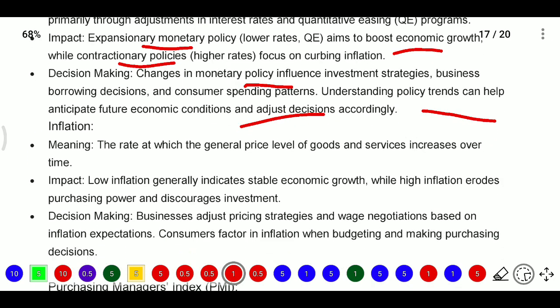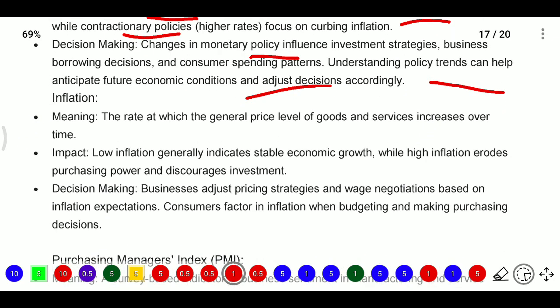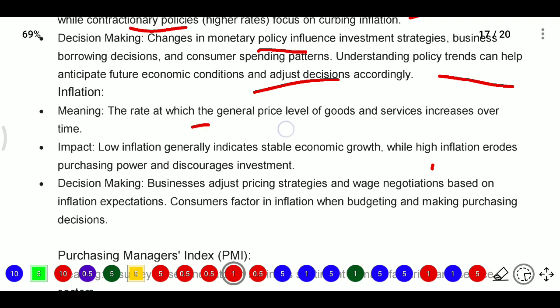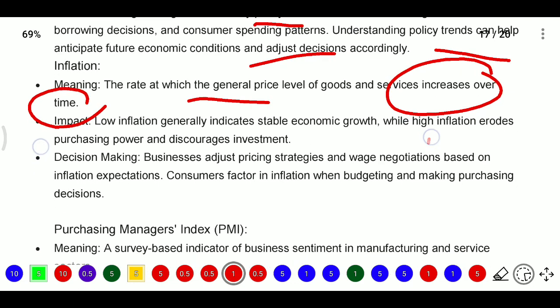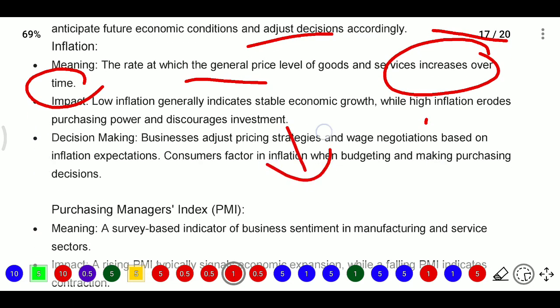Next, after that, inflation. What is meant by inflation? Inflation means the rate at which the general price level of goods and services increases over time. So what is the rate at which the general price level of goods or services is increasing over time? Here the impact is that low inflation generally indicates stable economic growth, while high inflation erodes purchasing power and discourages investments.